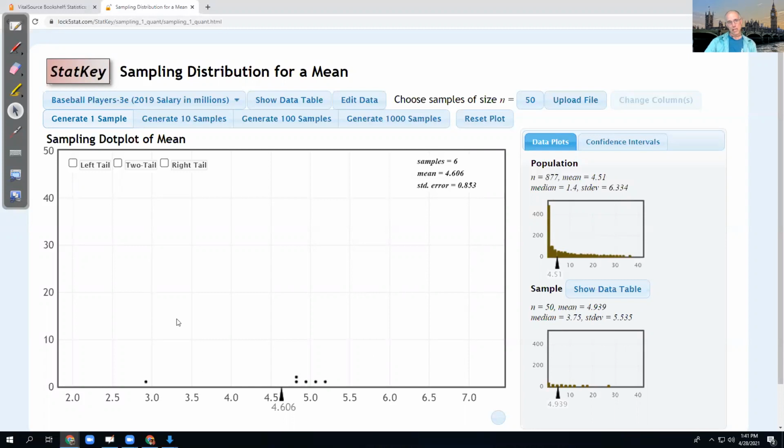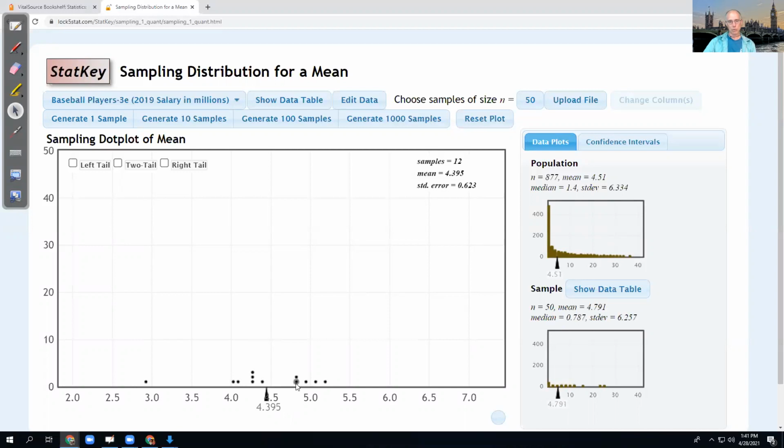The idea of sampling variability means that every sample is different, right? Every time we generate a new sample, it's different than the last one. You're unlikely to get the same sample twice in a row. And even though these are stacked on top of each other, each one is different by a little bit. It's not the same set of players. So I'm just going to pick one of these. What was that first one I had? Over here somewhere. It's that one, I think, 4.791. I'm going to go with that sample.